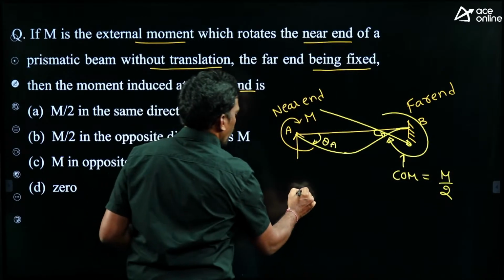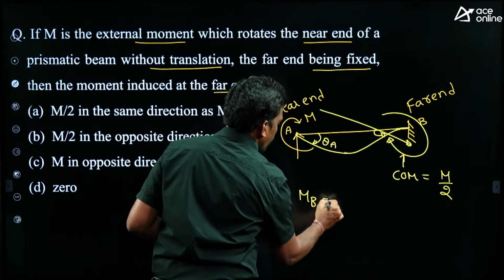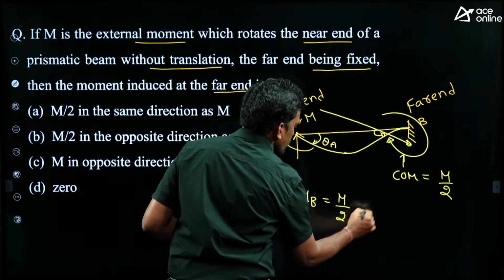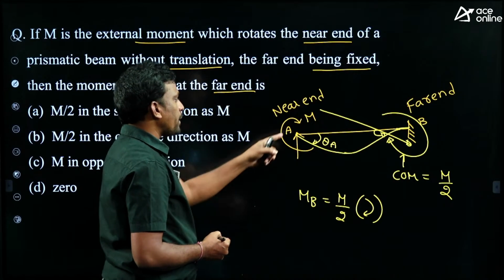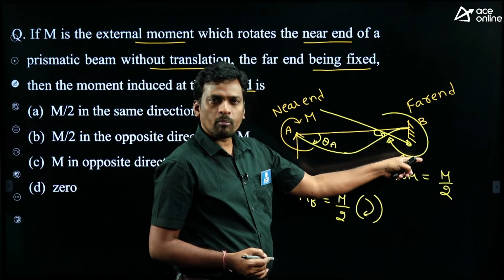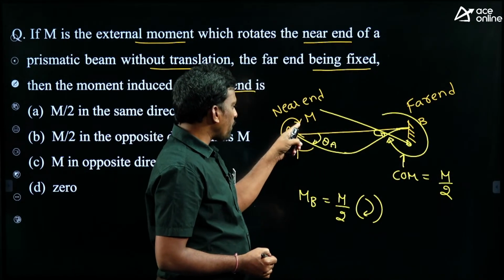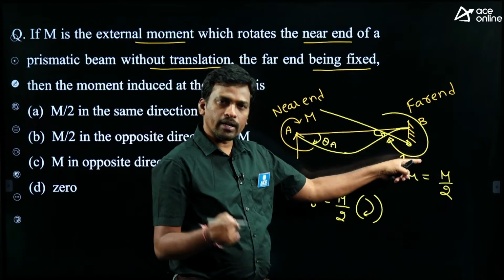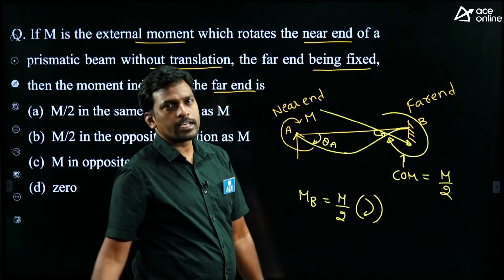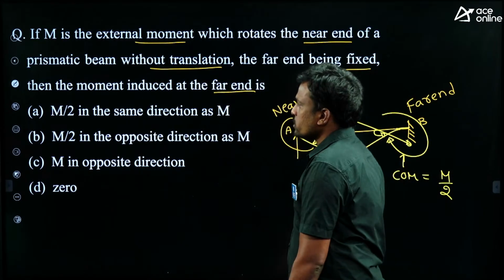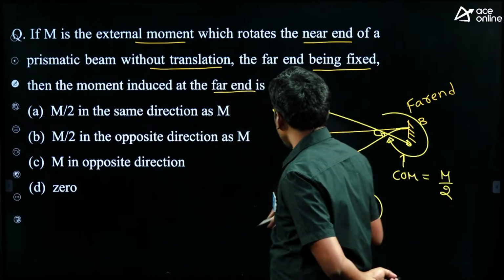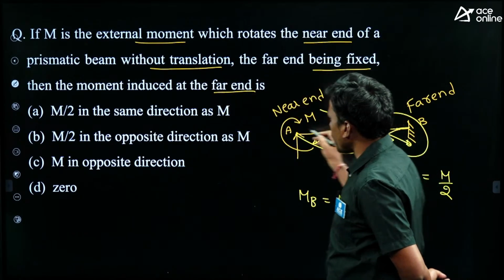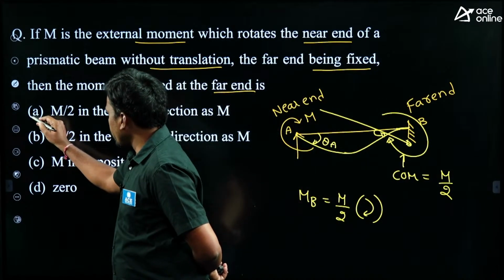What is the moment at the far end? It is M by 2, same direction, clockwise. If the applied moment is clockwise, the carry-over moment is also clockwise. If the applied moment is anti-clockwise, the carry-over moment is also anti-clockwise. Both are in the same direction. So M by 2 in the same direction as M, option A is correct.